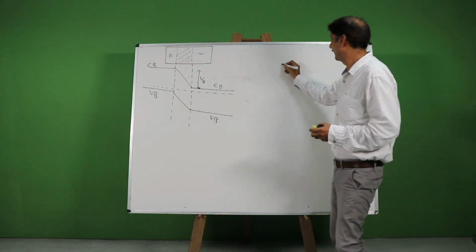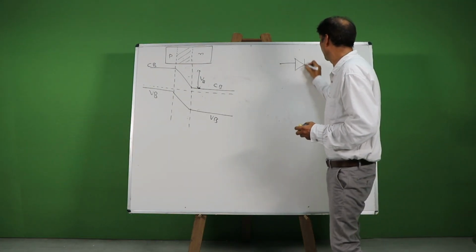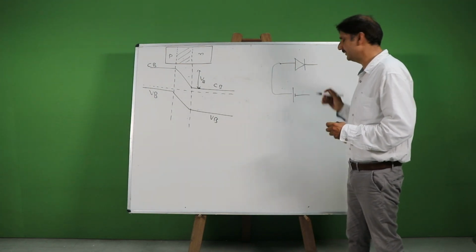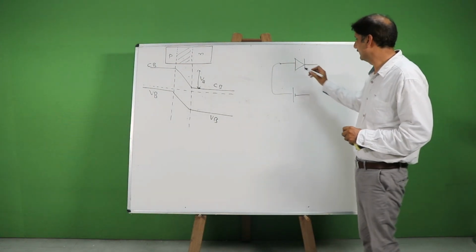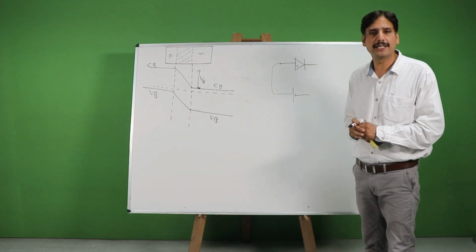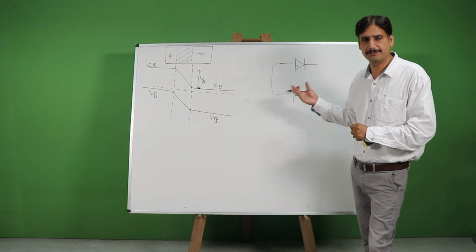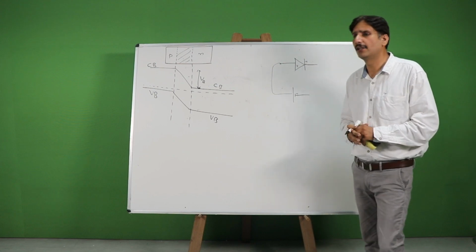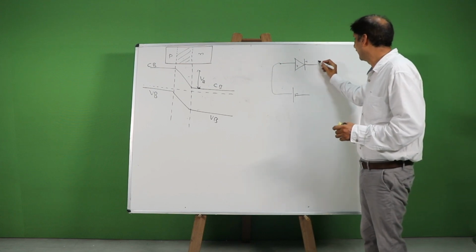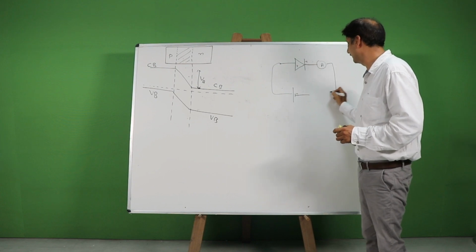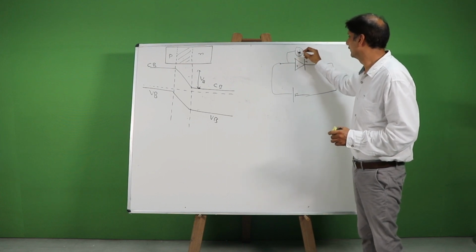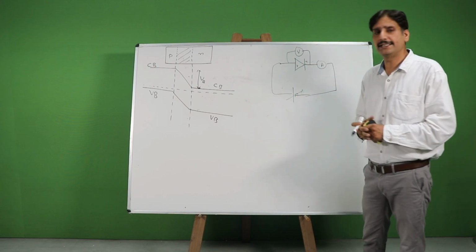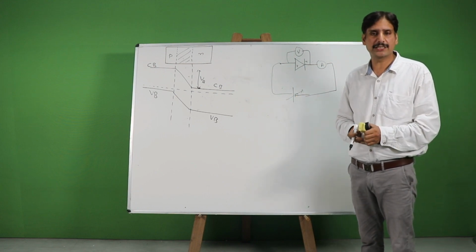Let's say I've got a diode and I connect it to an external battery. Now in this way, the positive side of the battery is connected to the p side of the p-n junction, and the negative side of the battery is connected to the n side of the p-n junction diode. An ammeter to measure the current and a voltmeter to record the voltage. Let's say I take this battery to be of variable potential.